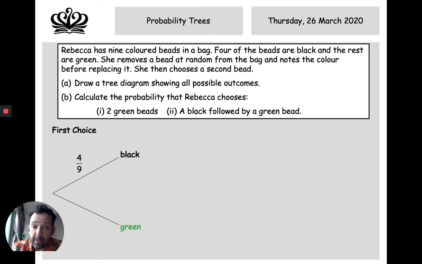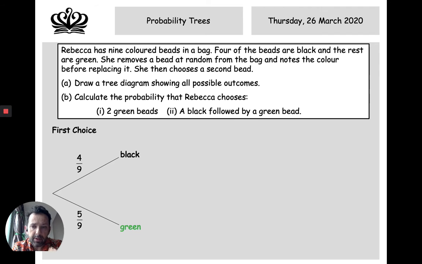So what about the green ones? Now, you can either say, well, let's think about this. If there are 4 black beads and there are 9 beads altogether, that means there must be 5 green beads. So I know my second probability is going to be 5 out of 9.